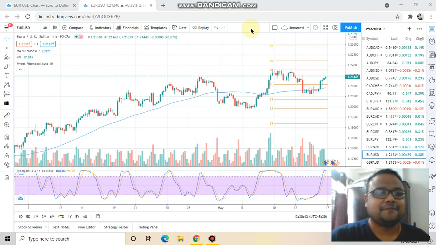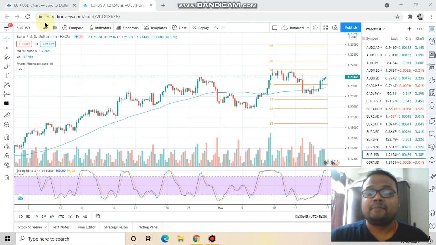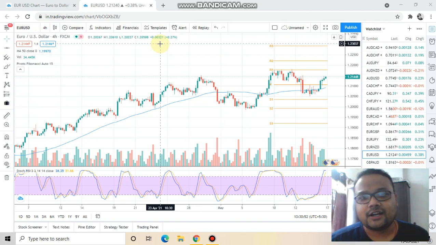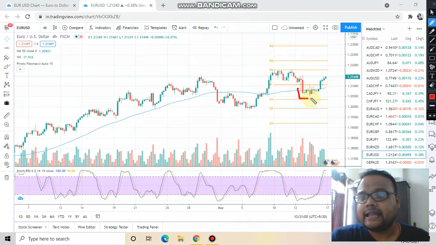So let's get started. This is the chart of Euro USD, and as you can see, I'm in the 4 hours time frame, the beloved and my personal favorite too. If we just look at the chart, you can easily see that overall the trend of the market is towards the upside, and we can see that the market has taken support at the 50 moving average again.